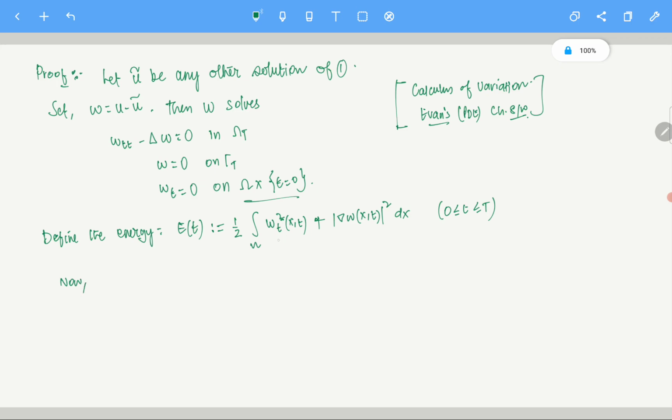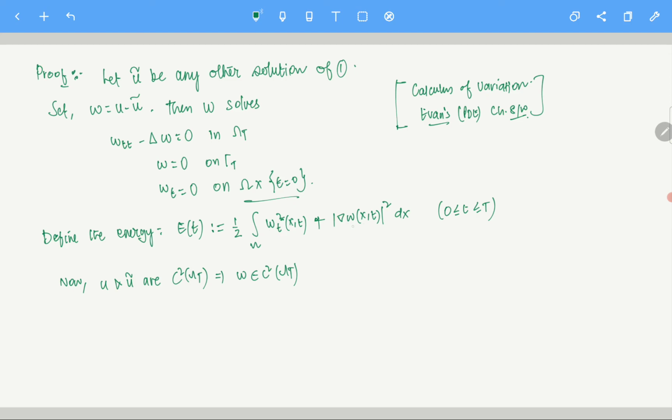Now u and u tilde are C2 of omega t. Therefore w is in C2 of omega t. If w is C2, wt is C1, and taking an integral of a C1 function gives C2 again by the fundamental theorem of calculus.